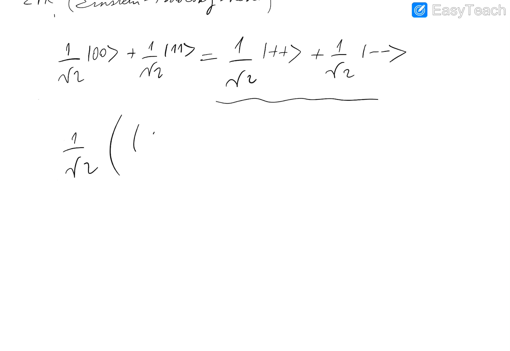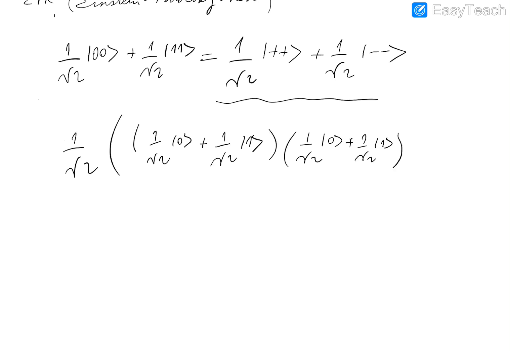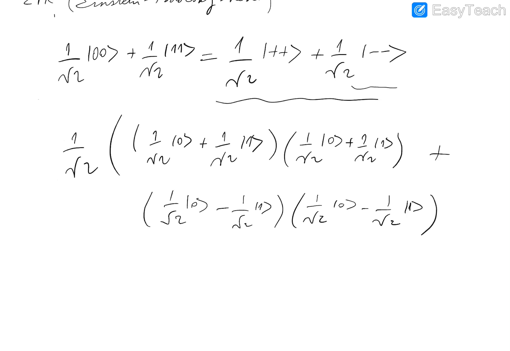So this is 1 over square root 2, |0⟩ plus 1 over square root 2, |1⟩. Okay, and plus, now I'm writing this part. So we have minus: 1 over square root 2, |0⟩ minus 1 over square root 2, |1⟩, tensor 1 over square root 2, |0⟩ minus 1 over square root 2, |1⟩.